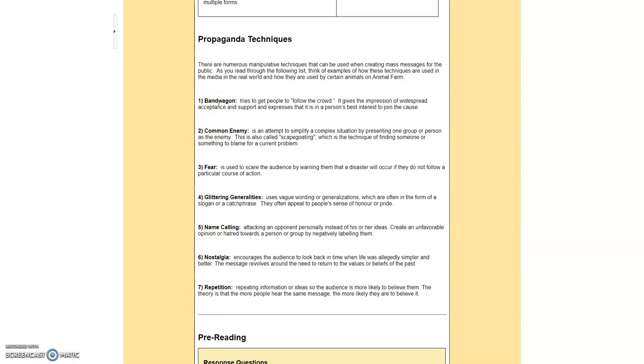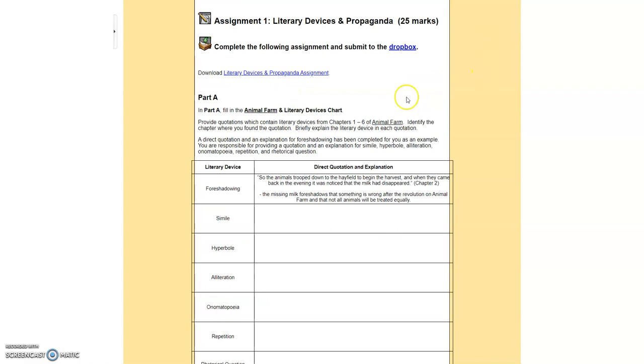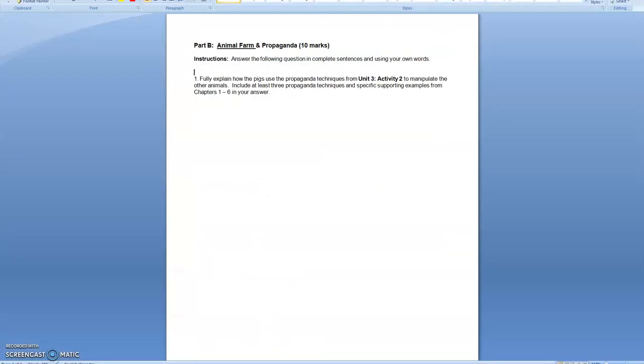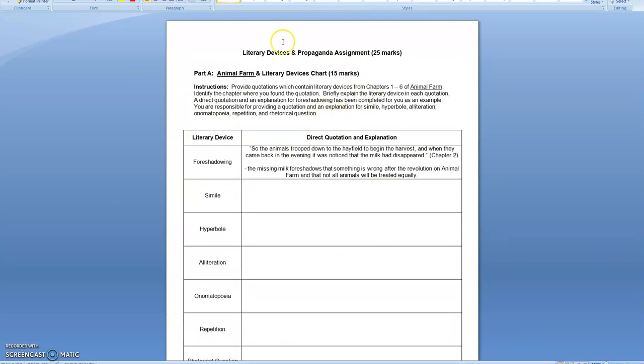I would suggest, as a hint, that the pigs are using the propaganda techniques for the most part in the novel. So look at what they are doing. All right, and that's your assignment. You can complete it right on the Microsoft Word document here, or you can download this document and turn it into a Google Doc or however you normally complete your assignments.